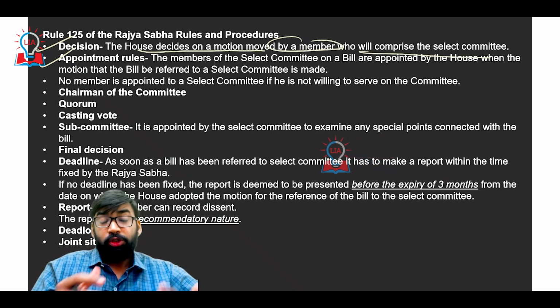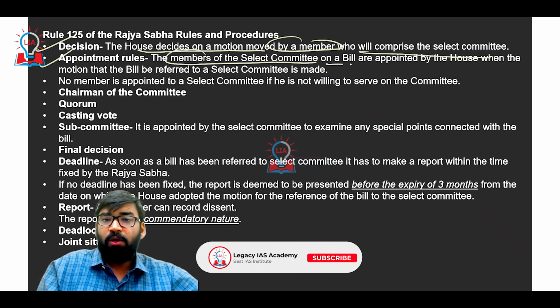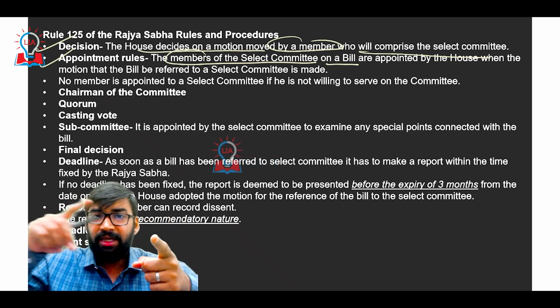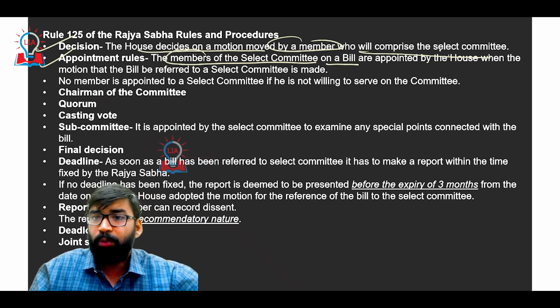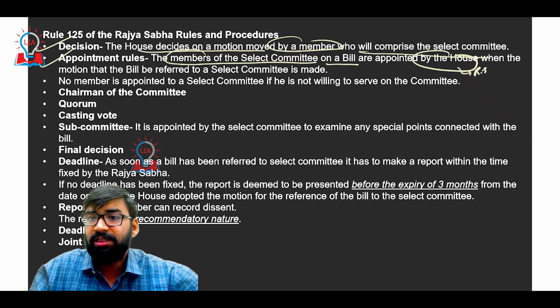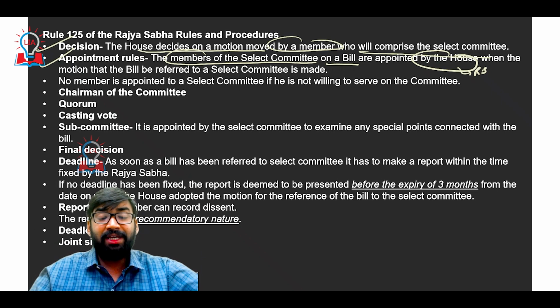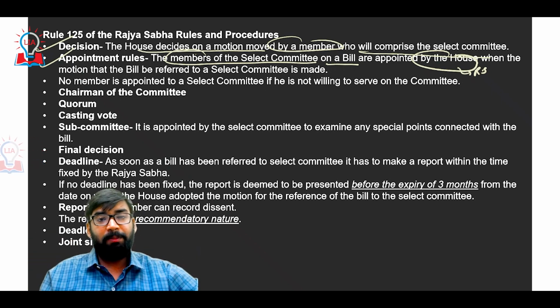For example, the Delhi Services Bill is referred to a select committee. The members of the select committee on that bill are appointed by the House, that is, Rajya Sabha will appoint the members. Once the motion is moved for select committee, the members will be appointed by the House.